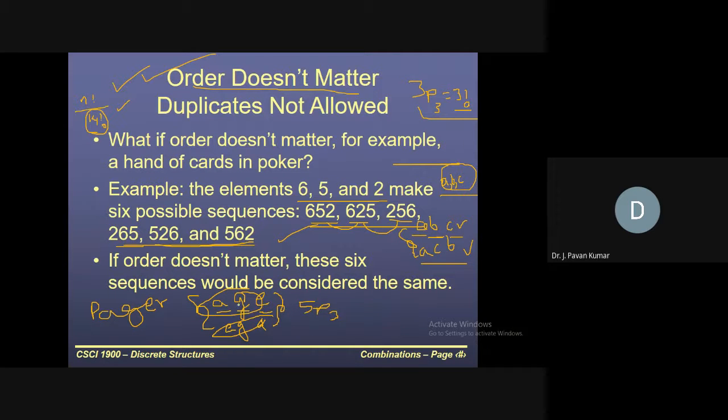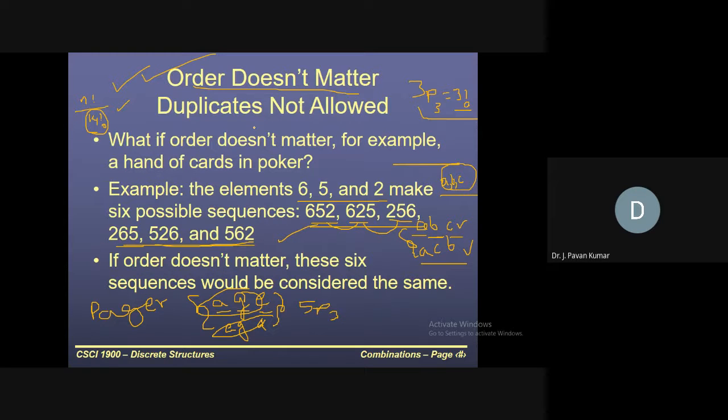AGE is being repeated in other ways like EGA or GAE or GEA. In 3 factorial number of ways it is being repeated, but as order does not matter, those all can be considered as same.